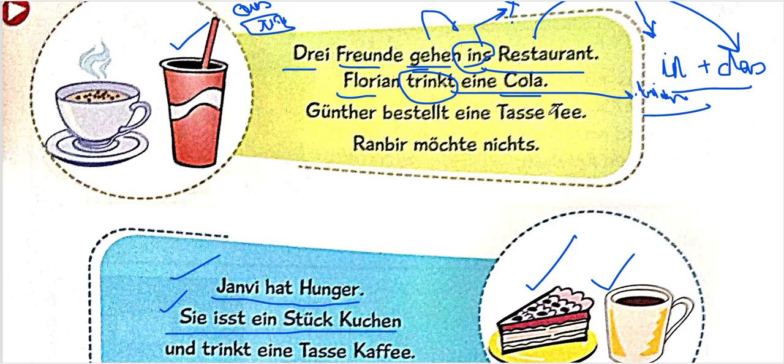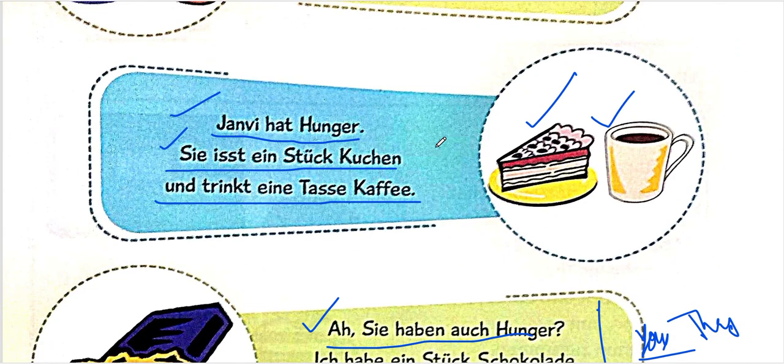Günther bestellt eine Tasse Tee. Günther is basically the English name Gunther. Bestellt is to order, eine Tasse Tee. Bestellt comes from bestellen, the root verb, which means to order. Tasse is cup and Tee is tea. Ranbir möchte nichts. Ranbir would like nothing.